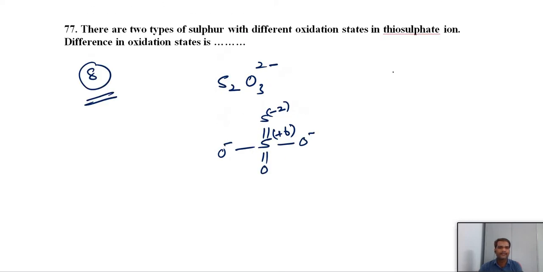If they ask the sum of oxidation states, it means +4. Difference in oxidation states means 8. So this point is very important: the difference in oxidation state is 8 and the sum of the oxidation states is +4. The average oxidation state is +2. One more question: if they ask what is the average oxidation state, it is 4 by 2.